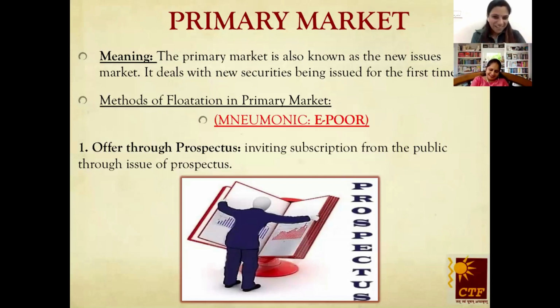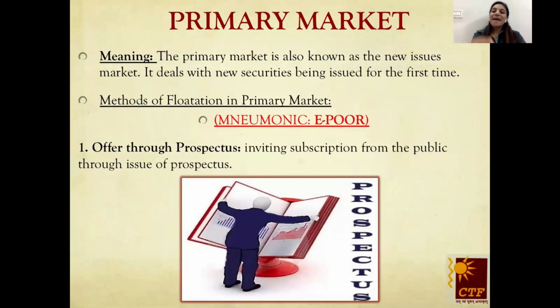Okay, ma'am, I'll make it vice versa. Kavita ma'am goes to a car showroom and buys a new car. Thank you so much for the correction. That is primary market. And she sells that car to me. Now that she is an existing car holder, she is selling her car to me. I am the second holder. So that would be the second-hand market, which is known as the secondary market.